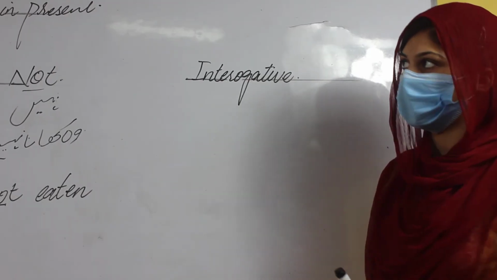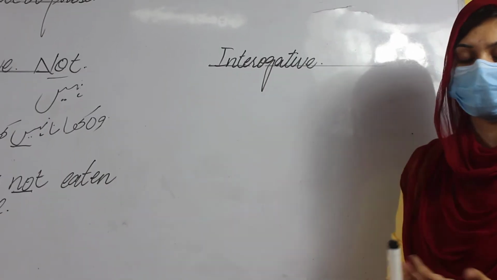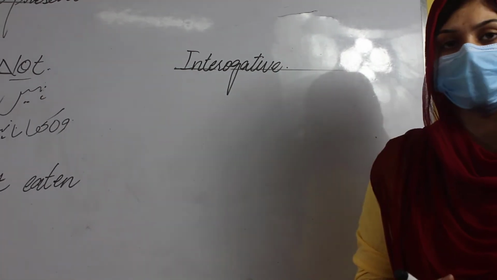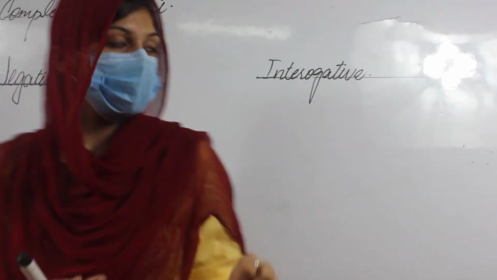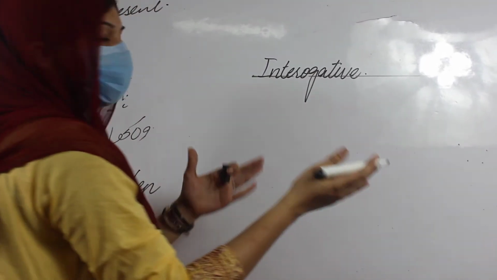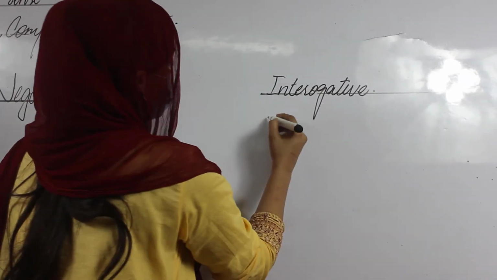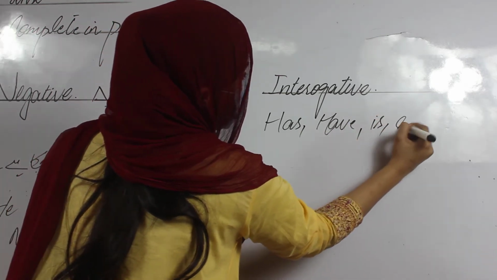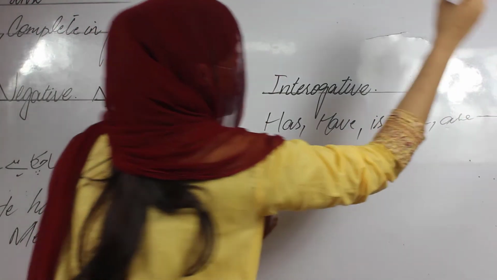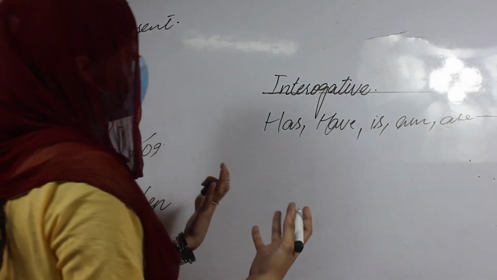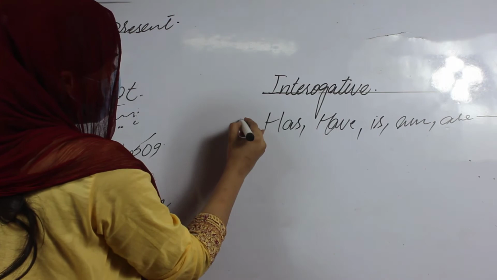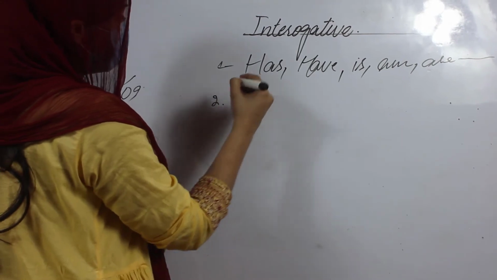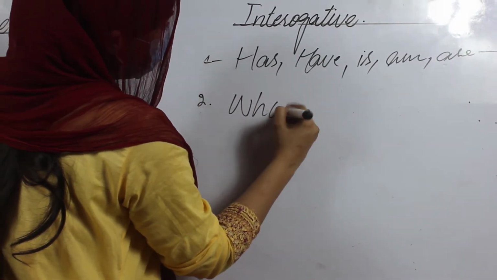And the last one, the third part of the present perfect tense, is the interrogative. In the previous lecture, I already explained in detail that to solve the interrogative statement, we have two categories. The first category is to use the helping verb at the very beginning of your statement, including has, have, is, am, are, and so on, helping verbs that we use in different kinds of tenses. The second point is the questioning words: who, where,